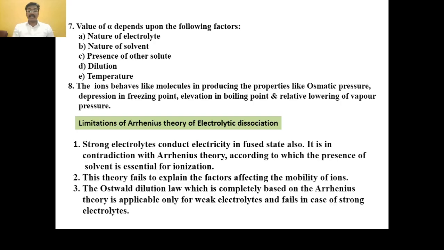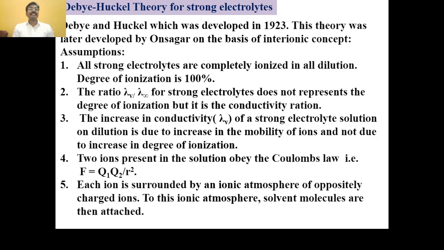The accepted theory is the Debye-Huckel theory, which was developed in 1923. Later on, this theory was developed further by Onsager on the basis of interionic concepts.